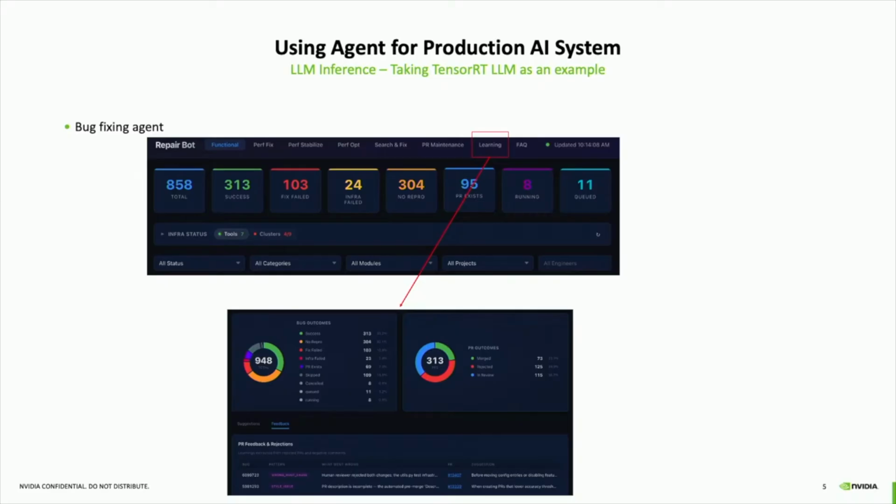This is a very concrete example indicating the gap between production requirements and what agents can do. This is also an area where we keep improving, to increase the ratio of bug fixes that finally land to our main branch.